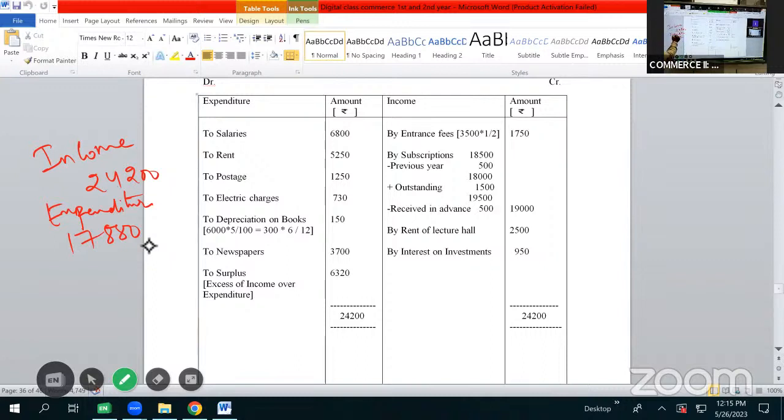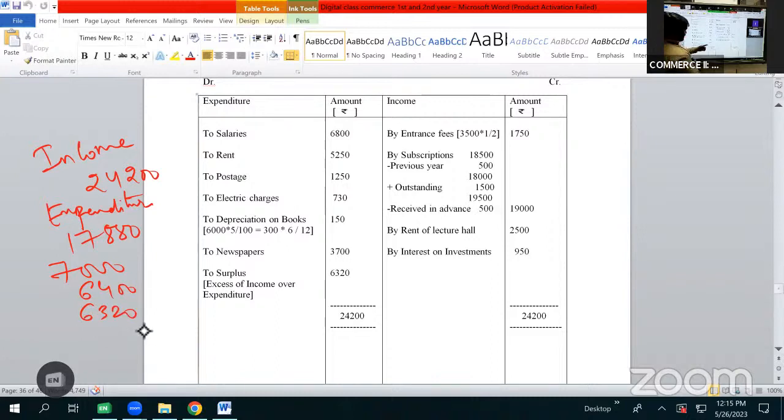If we subtract 17,000 from 24,000, we'll be getting 7,000. And we cannot subtract 400 from 800. Then the difference amount of 17,880, 7,000. Then the difference amount 600 will be subtracted. Then the amount will be 6,400. Then again we need to subtract the amount 80 rupees. Then the final answer is